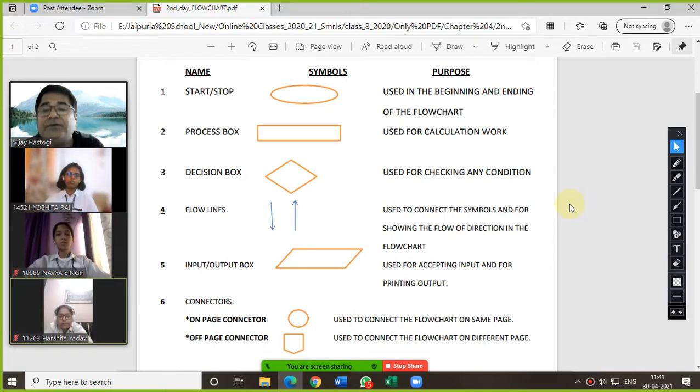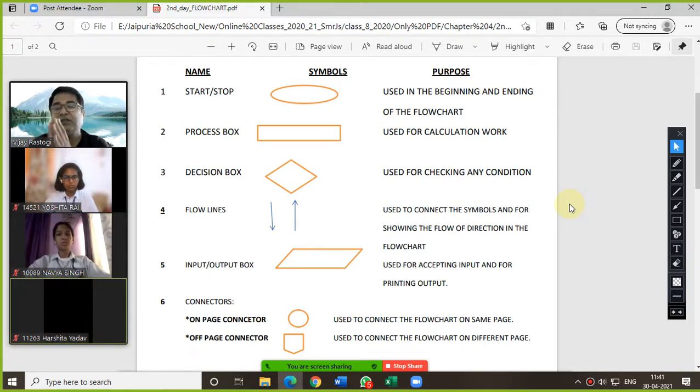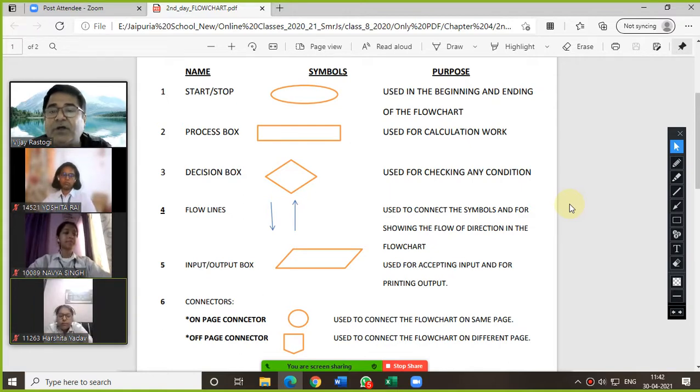Yes, sir. Very good. After that you need to draw the table. In this table, first in the first column you will write the name of the box, then the symbol used, and then the purpose. So each and every symbol you should know why we use it, because in the exam we can ask you to just draw the symbol of flow lines and what is the purpose of flow lines in your flow chart.